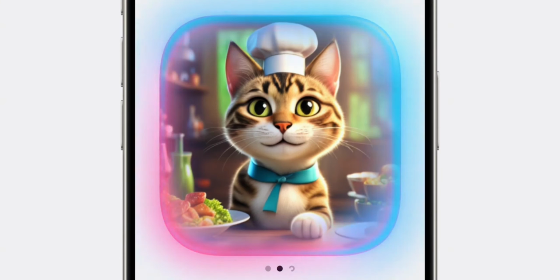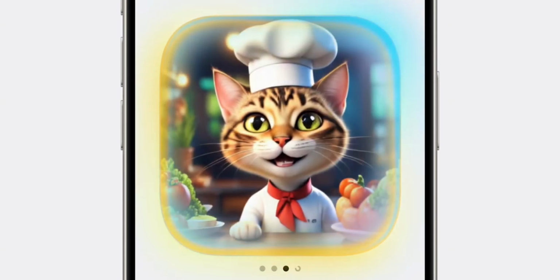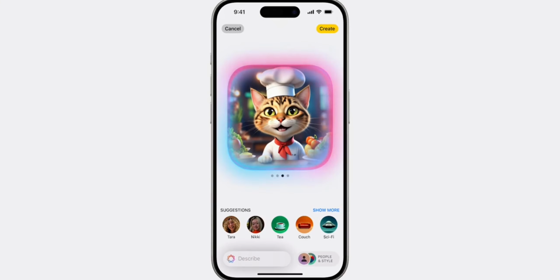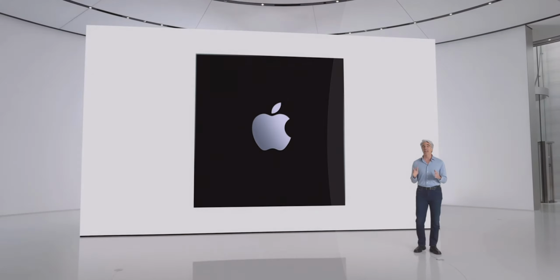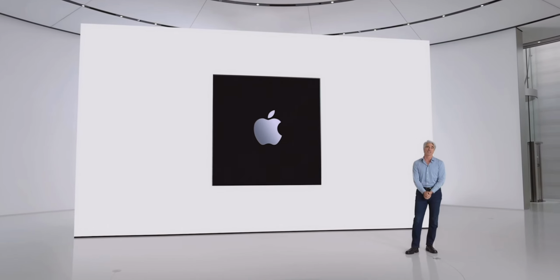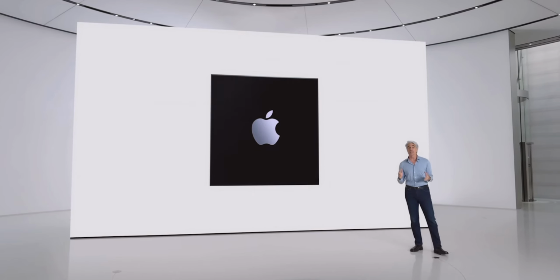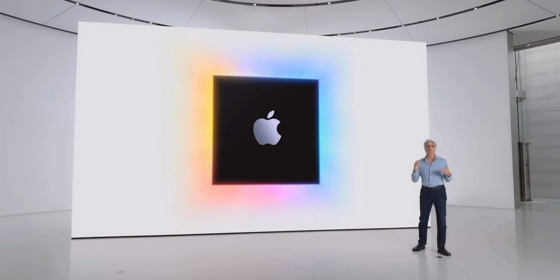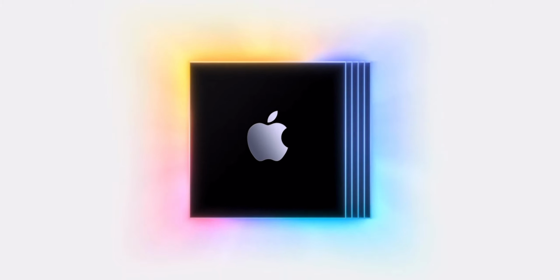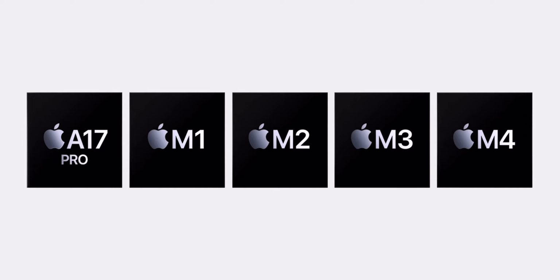Also, Apple has unveiled a new Image Playground feature that allows you to create generative images on the fly using a range of concepts like themes, costumes, accessories, places, and more. Apple Intelligence is powered largely by on-device models compatible with the A17 Pro chip on the iPhone 15 Pro and M1 in later Apple Silicon Macs.